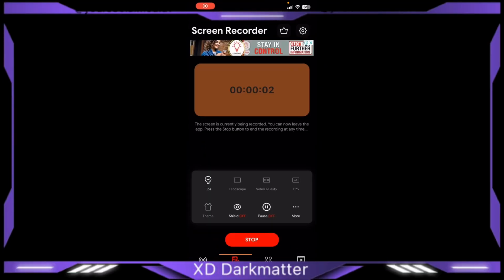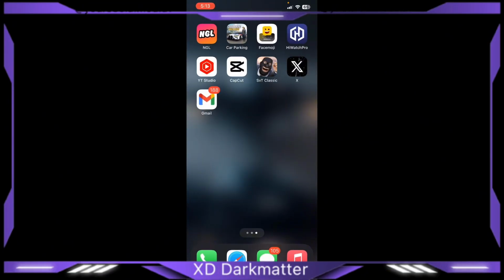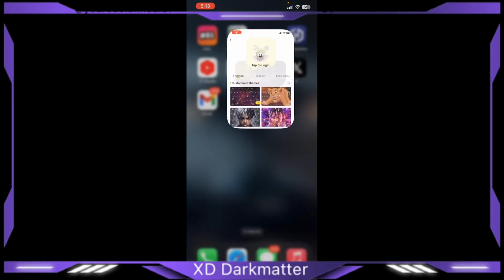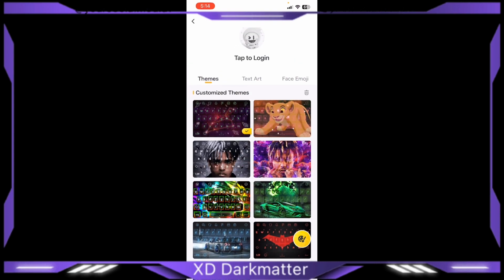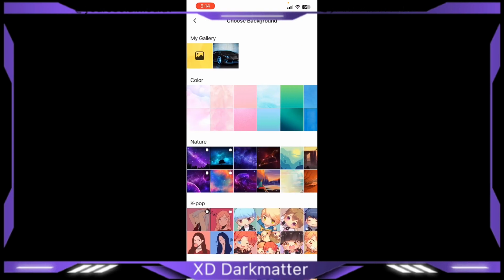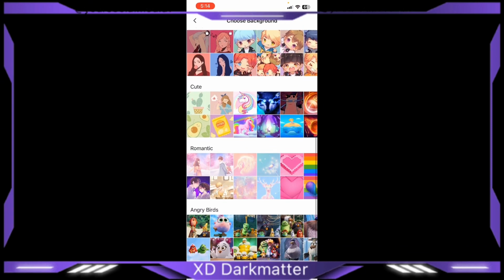Okay, Kara, listen. The app that I use to create your customized keyboard is Face Emoji. Here you can choose to create your own keyboard by using a picture from your gallery, or using any one of these.